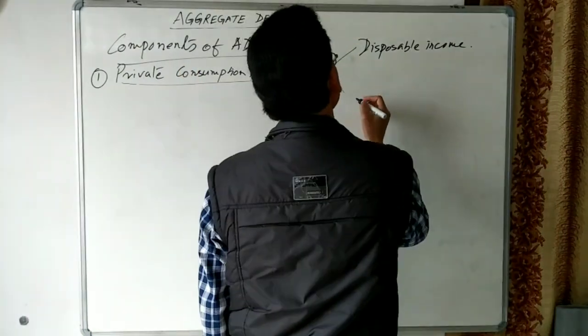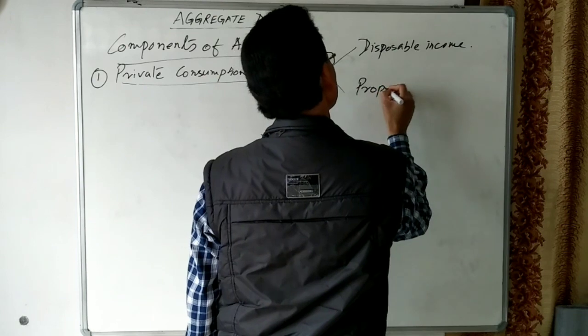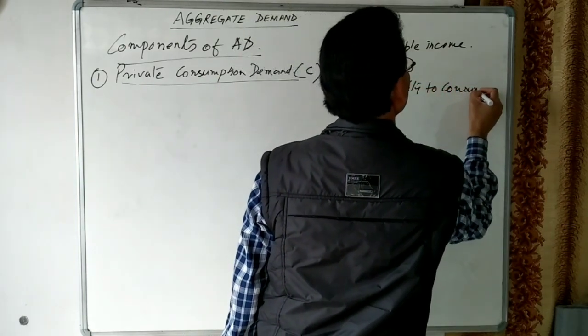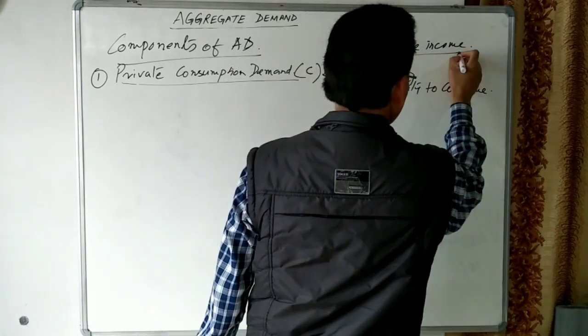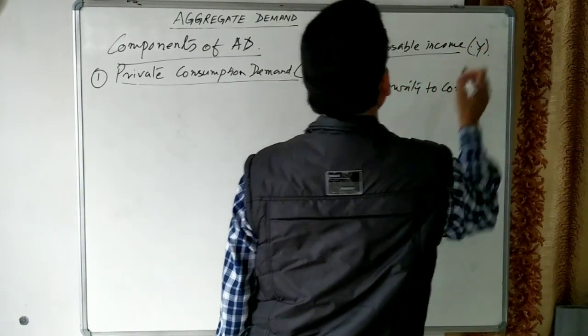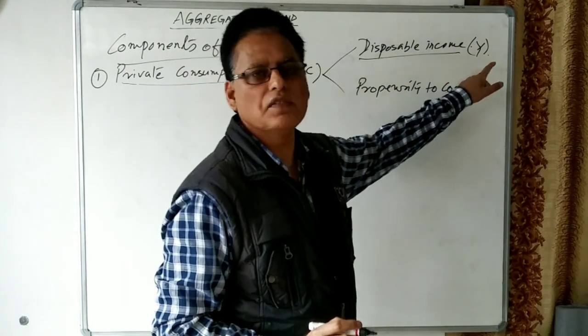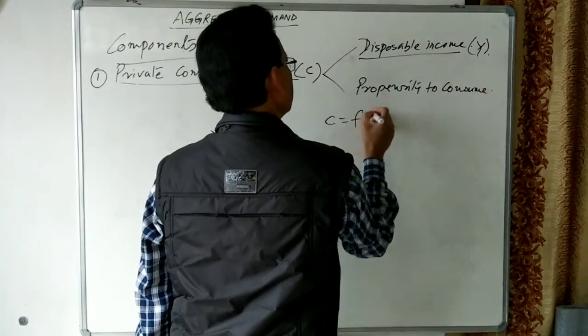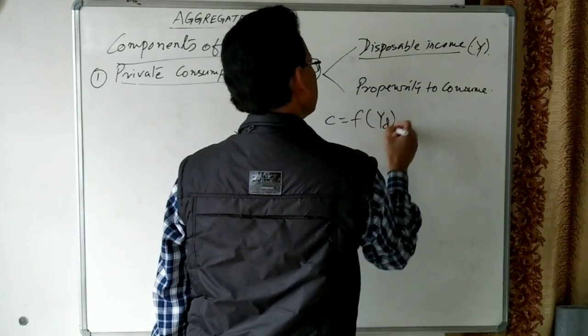It also depends upon the propensity to consume. So, disposable income is denoted by Y. It means consumption is a function of income. Here we can write consumption is a function of income, disposable income.